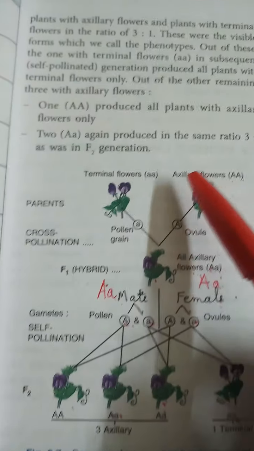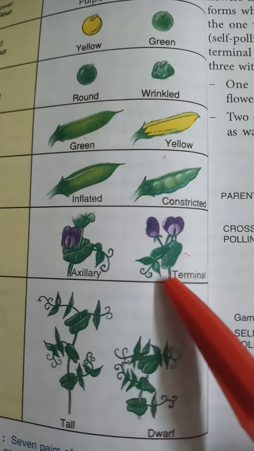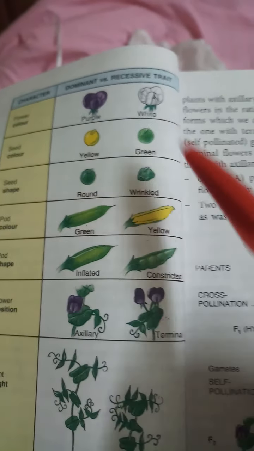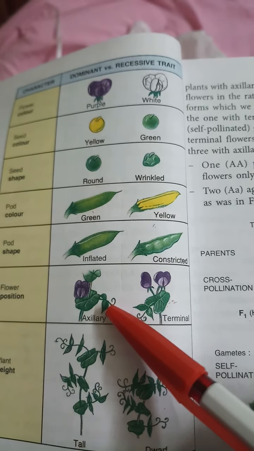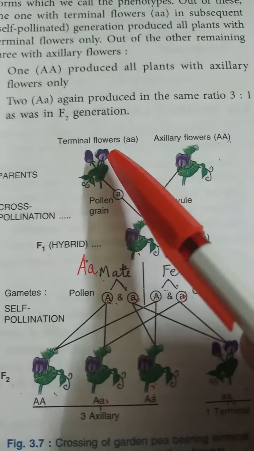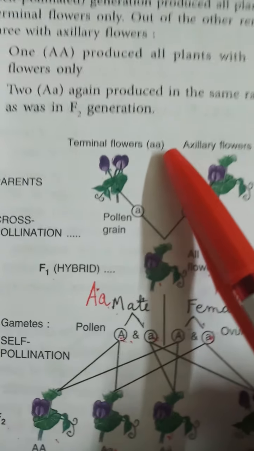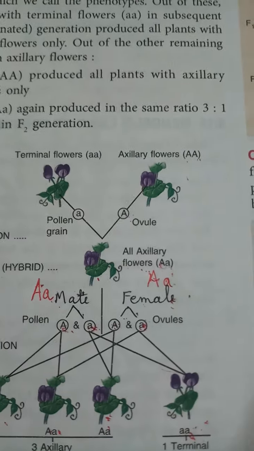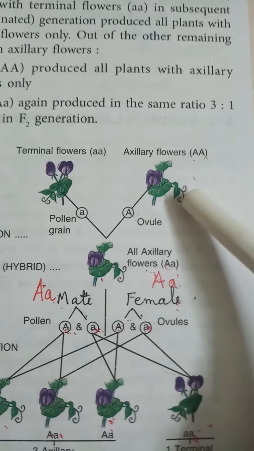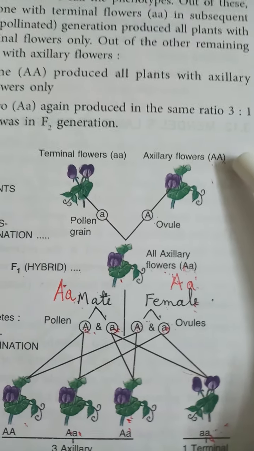From here you learn that terminal is a recessive trait and axillary flower is a dominant trait. So terminal flower, a recessive trait, is represented by small a, and axillary flower, a dominant trait, is represented by capital A.